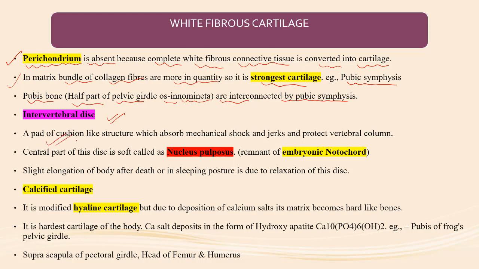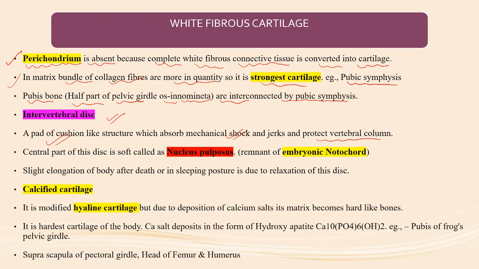The intervertebral disc is basically a pad of cushion-like structure made up of white fibrous cartilage which absorbs mechanical shock and jerks and protects the vertebral column. The vertebral column needs to be protected because it is carrying the different types of spinal nerves. These spinal nerves can be compressed if there is some